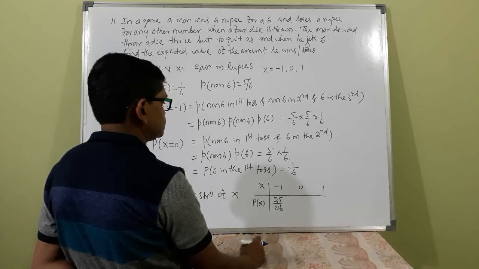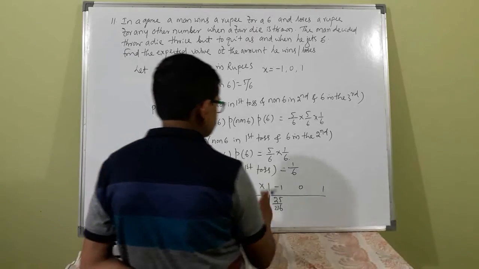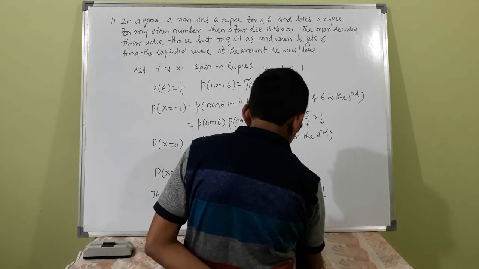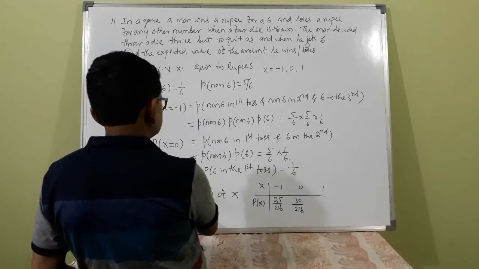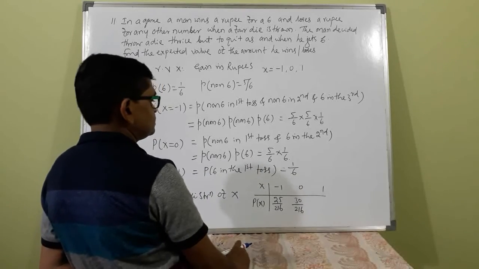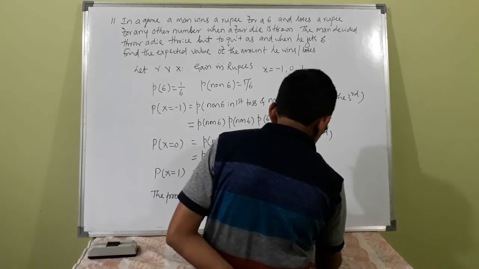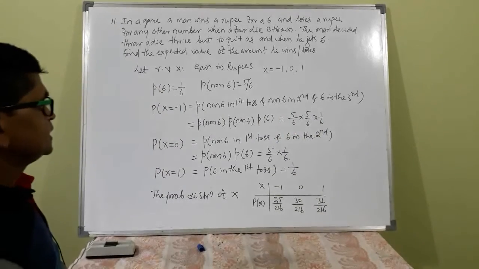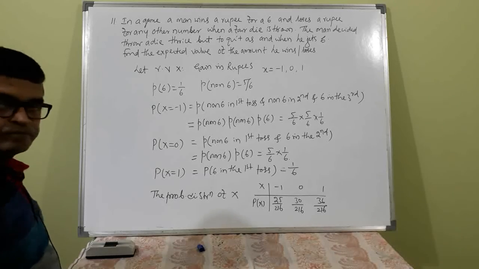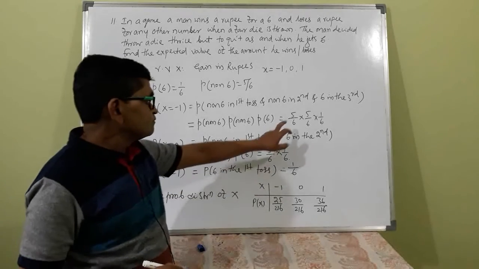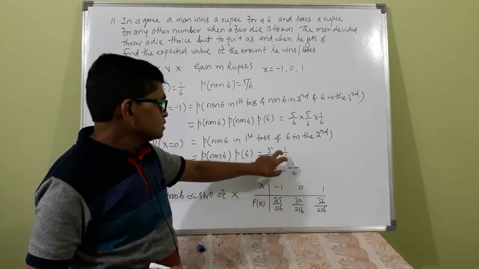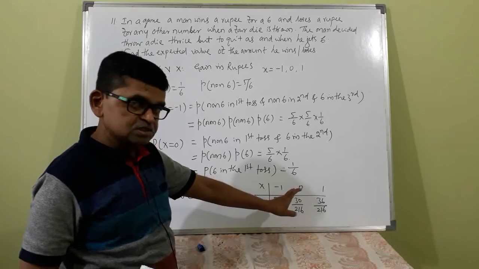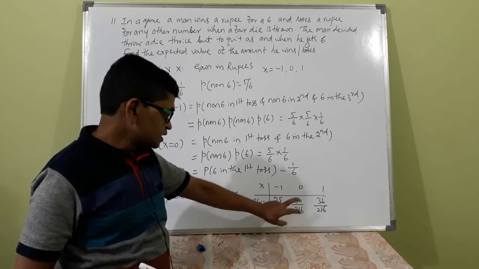Since 216, let us take the LCM. 5 by 36 means 30 by 216. X is equal to 1 means 1 by 6. 1 by 6 means 36 by 216. Okay. Instead of writing 25 by 216 or 5 by 36, I write 30 by 216 to make the denominator the same.